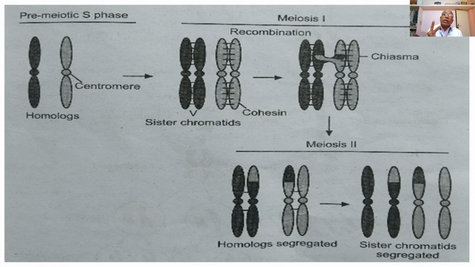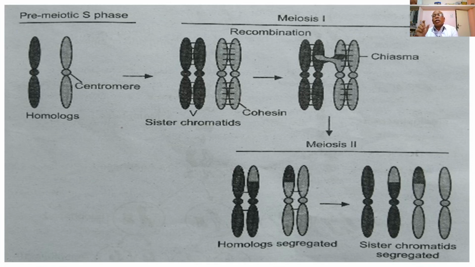Now these two cells, produced at the end of the first meiotic division, get involved in the second meiotic division, which starts with interphase second, or interkinesis.